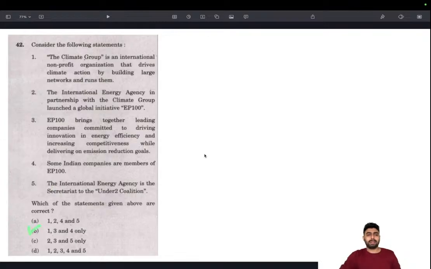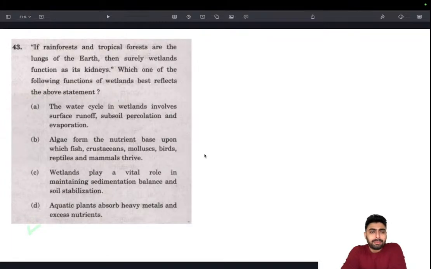Okay. Moving on. This is a slightly easier question. If you don't overthink, you can get the answer right away. It's just a matter of 30 to 40 seconds. If rainforest and tropical forest are lungs of the earth, they are giving a metaphor. What does that mean? It means they produce oxygen or maintain the oxygen, carbon dioxide balance. Then surely wetlands function as its kidneys.